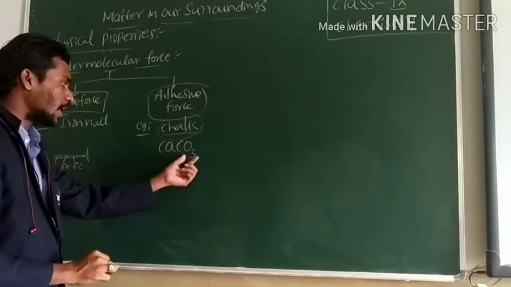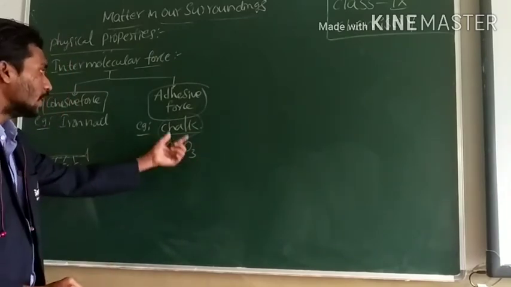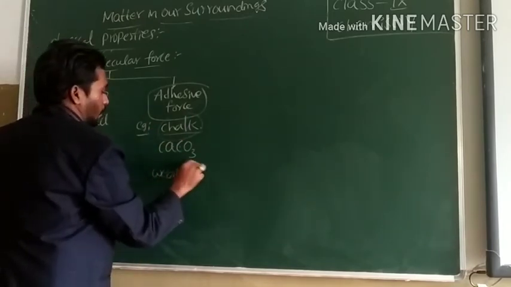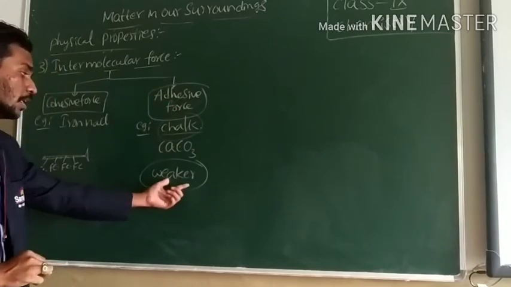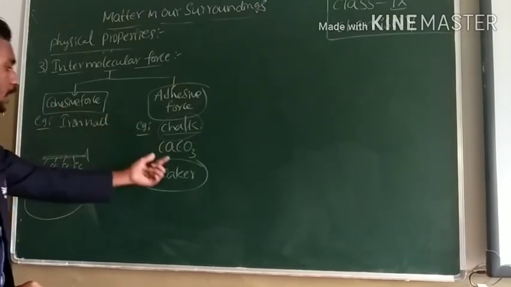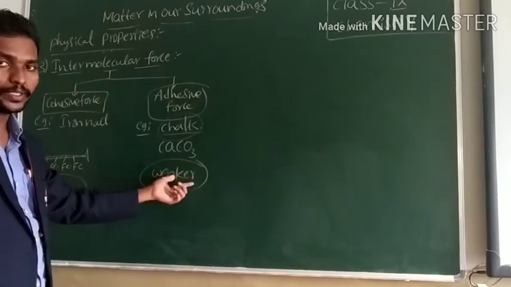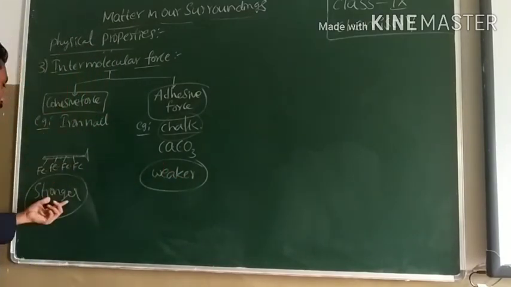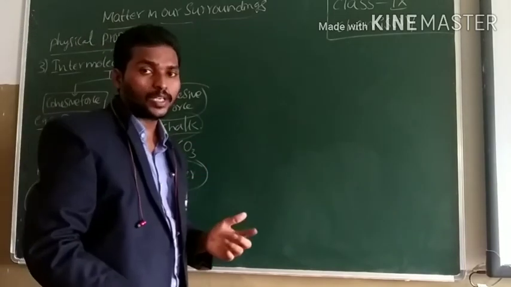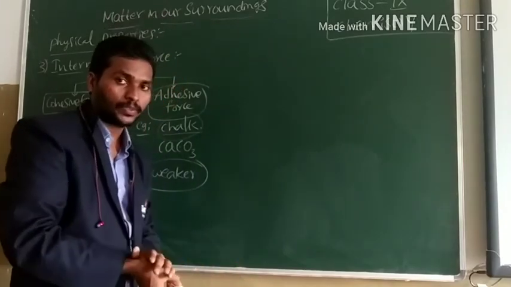So here different atoms are present. That's why the adhesive forces are weaker. This adhesive force is weaker than the cohesive force. So cohesive force is stronger. That is the reason why it is easier to break a piece of chalk than an iron nail. So this activity proves intermolecular force of attraction is another physical property of matter.